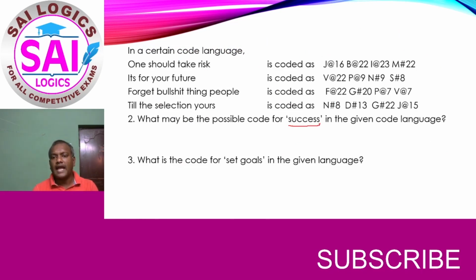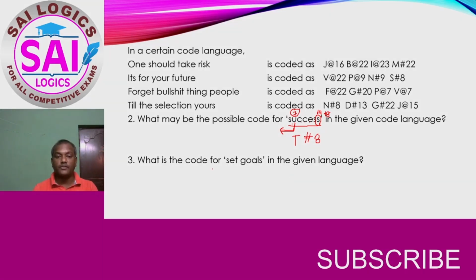First we will see the last letter is S, and S is 19 and the pair is plus 8. So 8 is the number that will be coded. And the number of letters: 1, 2, 3, 4, 5, 6, 7. So 7 letters. Since it is an odd number, we will take hash. When an odd count is given, the previous letter of the second alphabet is the answer. So the previous letter of U is T. So it is again T hash 8.